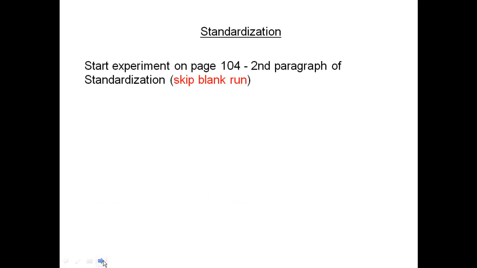So how are we going to do the standardization procedure? Well, we will start the experiment on page 104 at the second paragraph of standardization. We're going to skip the blank run. It's not necessary. Okay, we can easily determine and see that one drop difference. So we're going to skip that first paragraph and go straight to the second paragraph.